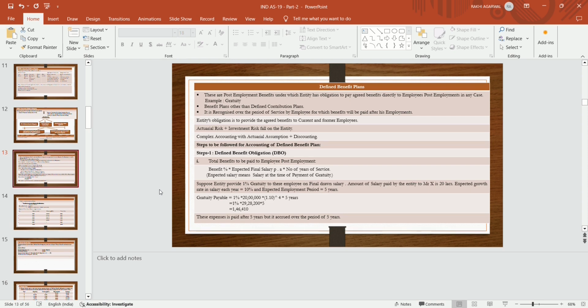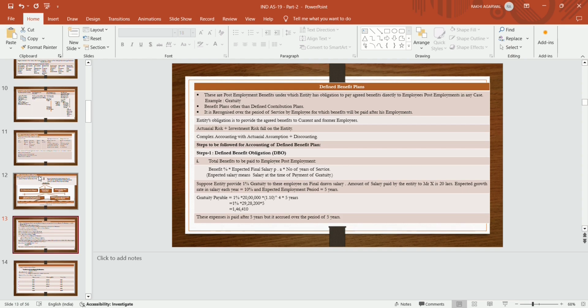In defined benefit plan, the accounting is complex, and actuarial assumptions and a discounting factor are also used. But in contribution accounting, there is no complex accounting, straightforward accounting is used, and actuarial assumption and discounting factor are not used, except if it is paid after 12 months.